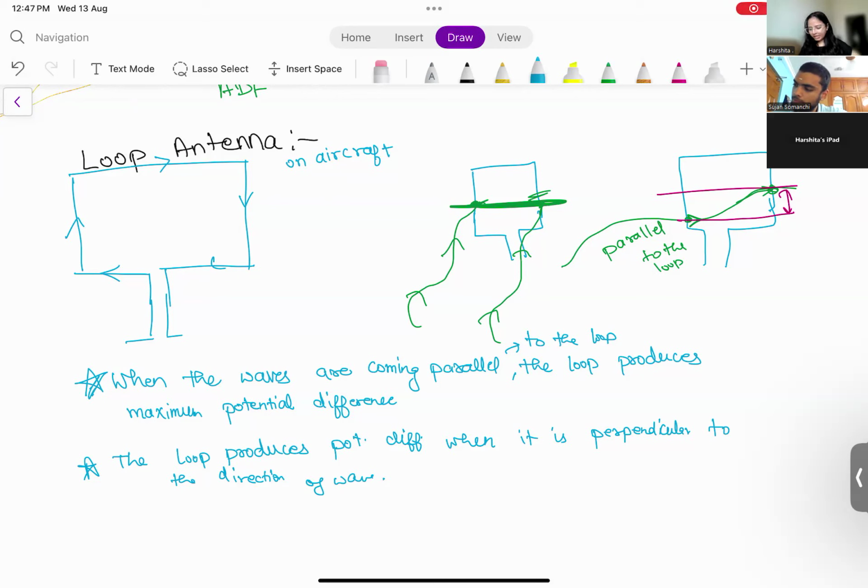So depending on what direction your loop is pointing and how much potential difference is generated, your antenna will be able to tell the location of your NDB on the ground. Right?